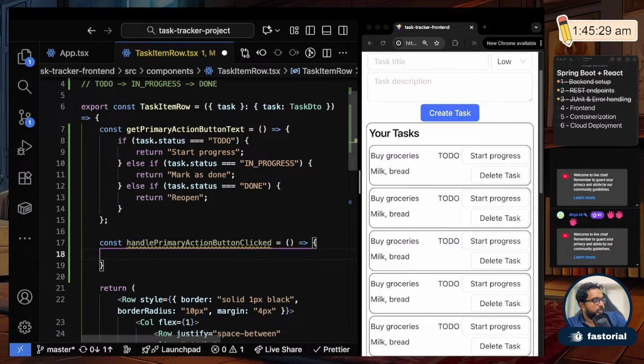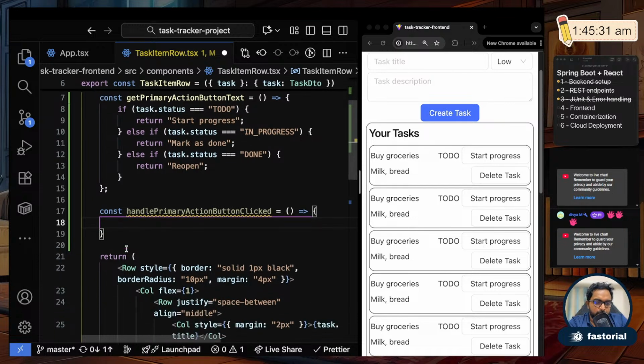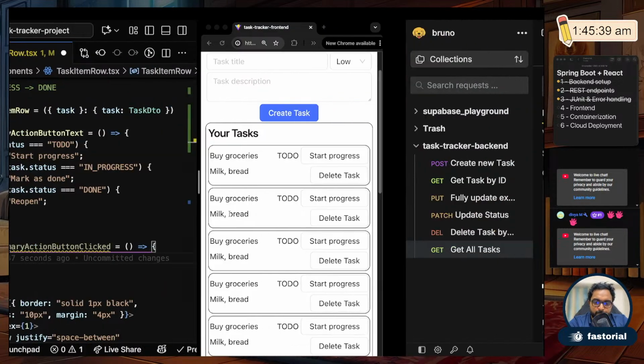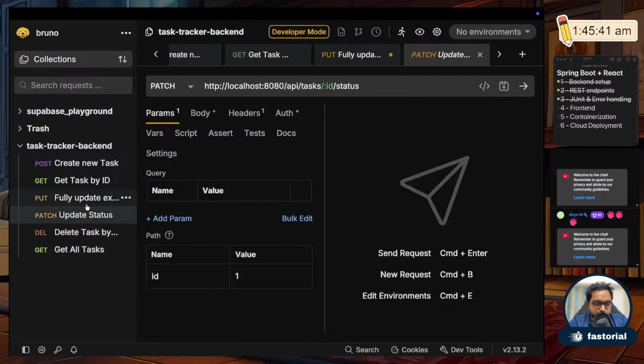Now again based on the status it should set the next item, right? So I will call this update status, a fetch call to this update status endpoint, which will update the status.